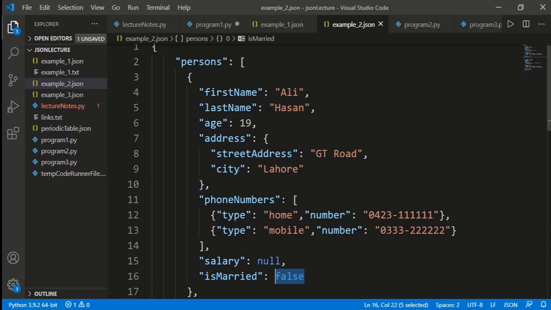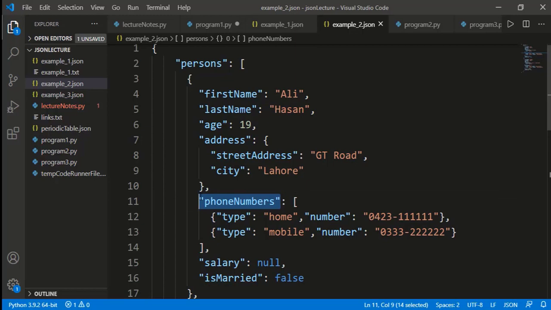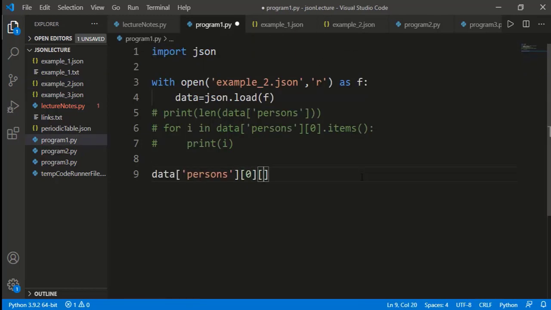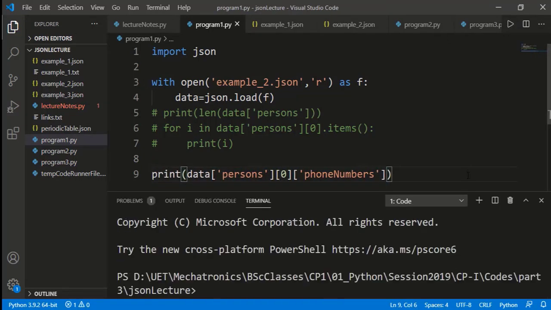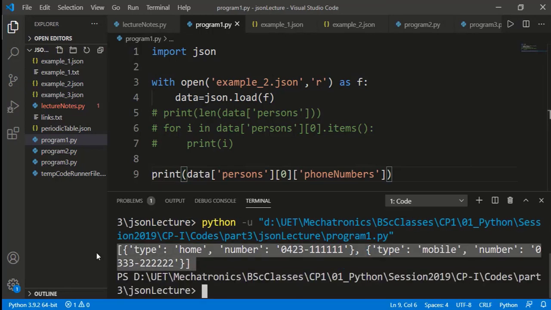For example, in one person JSON object, we have a key phone number and the value is an array having two JSON objects. So I can access this key of the first person and see that the value is a list with two dictionaries. Note carefully how I am using the term list when it is the Python dictionary, and I use the term array when it is the JSON data.